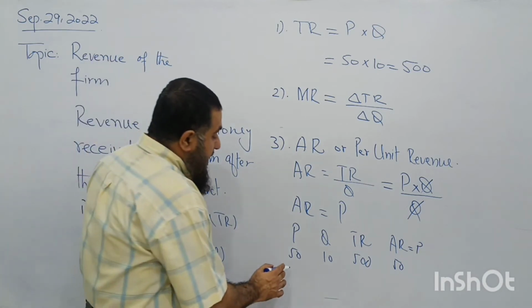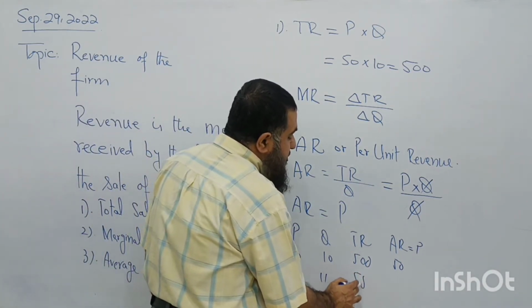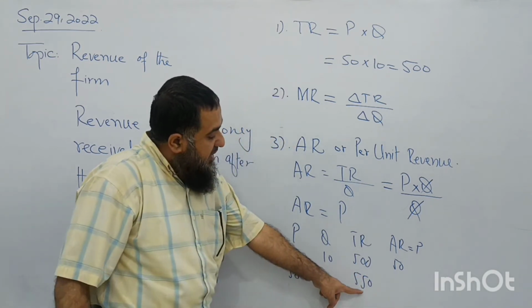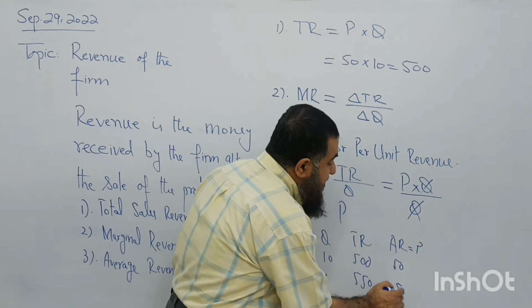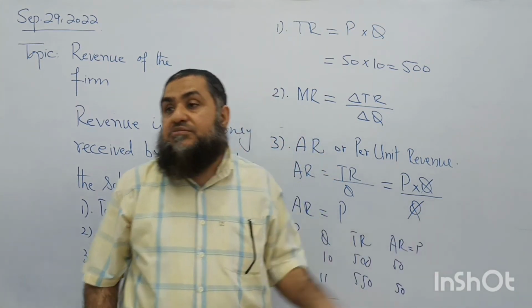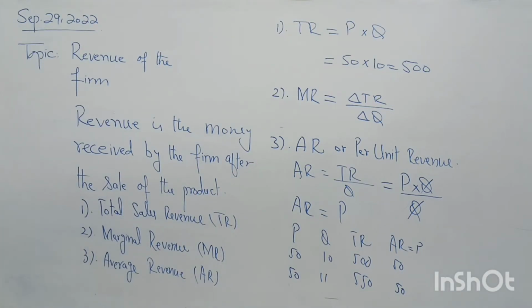Clear? Now if another unit is sold, total revenue goes to 550. Divide this 550 by the quantity sold. Again we get 50. So average revenue comes equal to the price of the product, because total revenue equals price into Q, and when we divide this total revenue by the quantity sold, we will again get the price of the product.